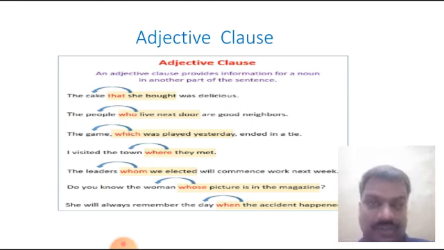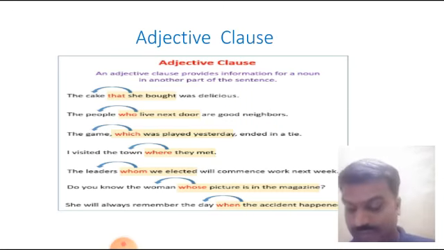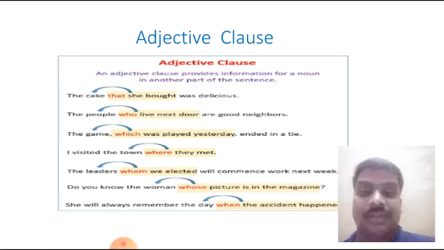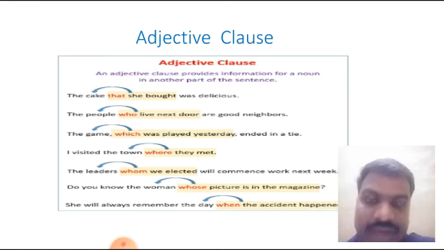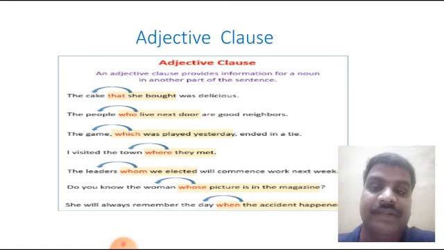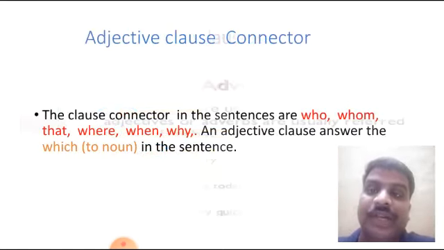The cake is a noun, and after the noun, the clause is placed. When a clause functions as a noun, that is called a noun clause, and when it functions as an adjective, that is called an adjective clause. It gives us more information about the noun. Here I have given an example of this. I hope that you understood this.